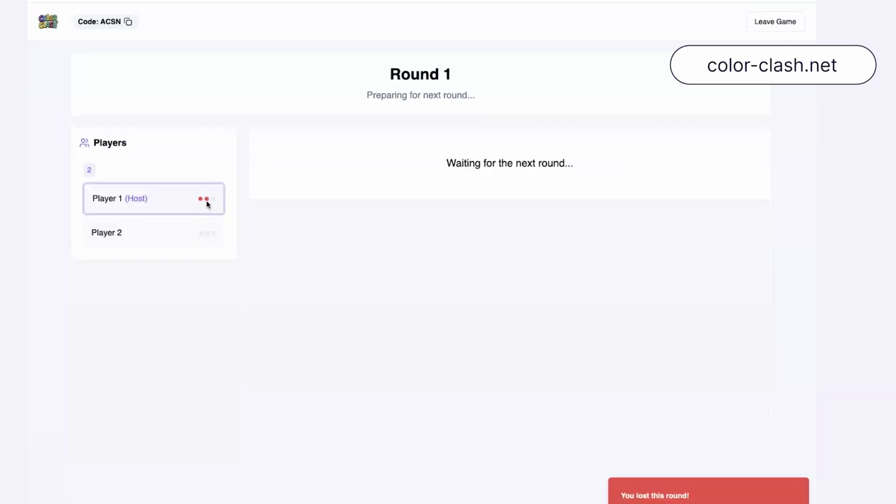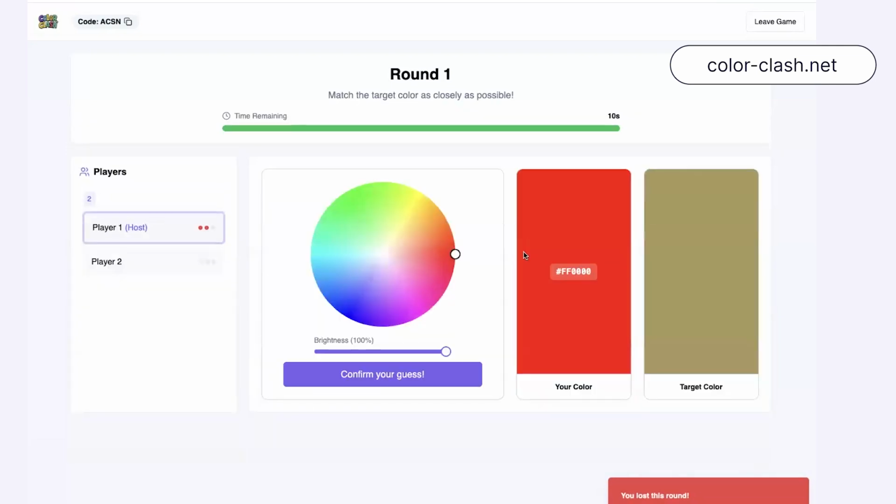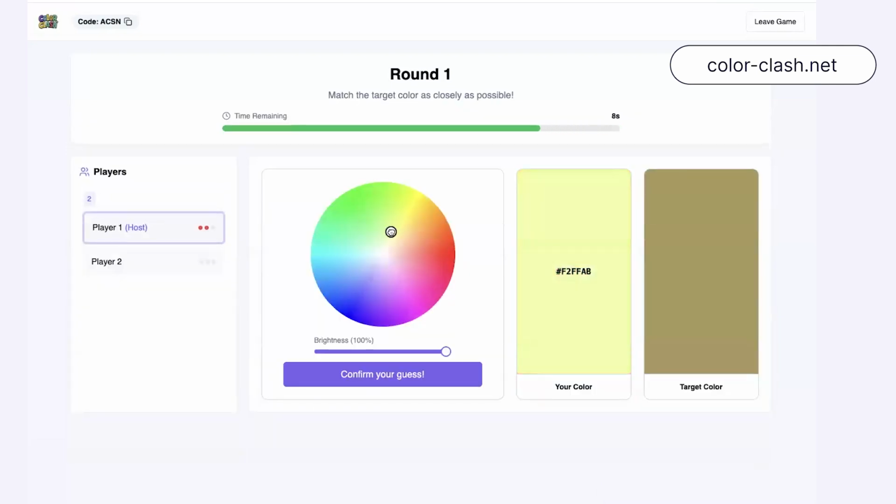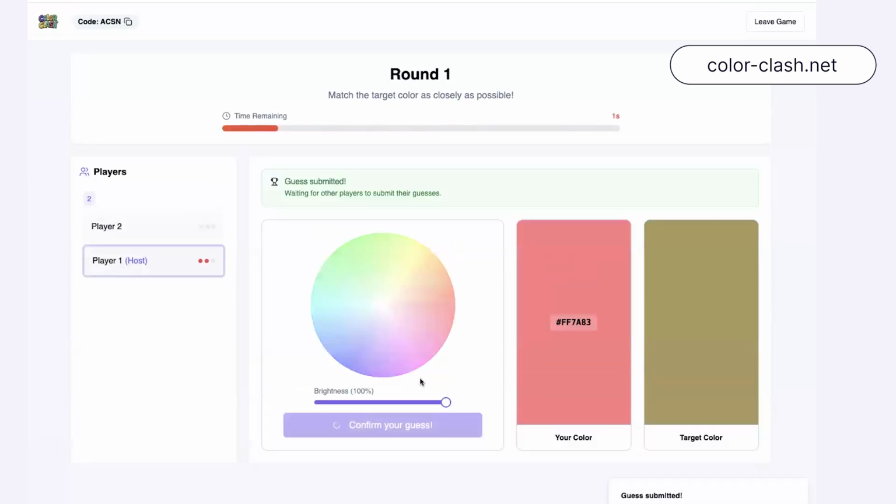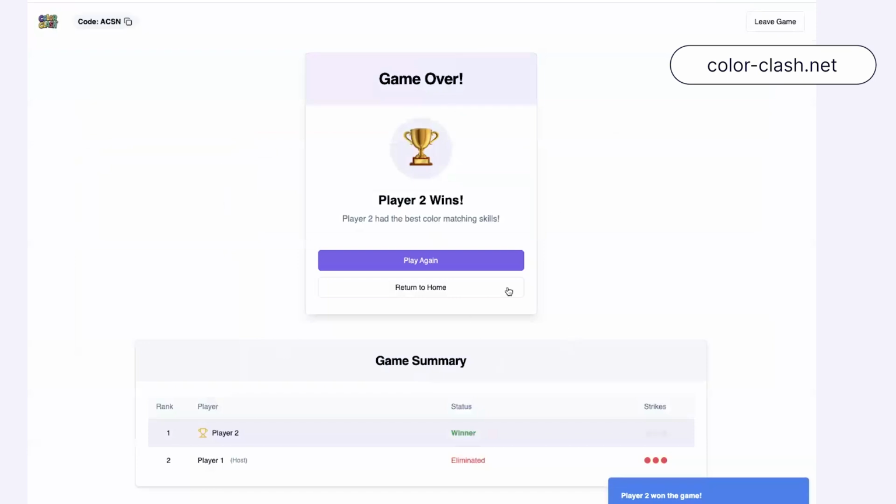And right here, I'm going to try to win this. I'm doing really bad at live color guessing. But then at the end, you get a summary of who won, who was eliminated, the rankings of the players, and then you can return home or play again. So yeah, that's my little game there.